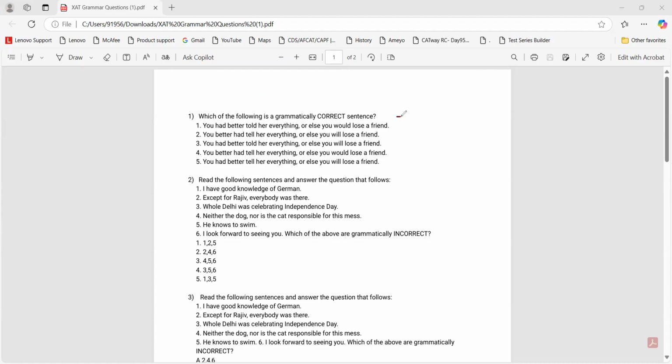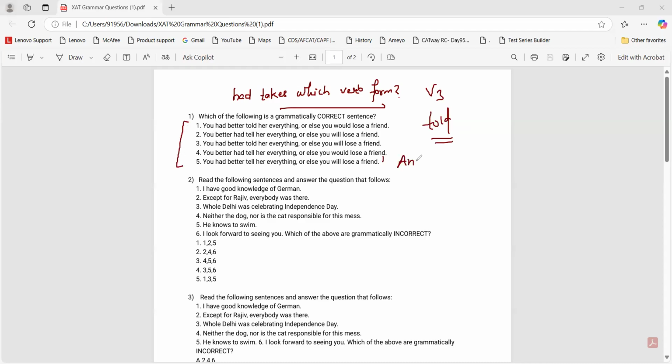Now, this seemed to be a bit difficult, right? Because in general terms, had takes which tense, which verb form? Which verb form does had take? Third form of verb. Okay, it would be told. But can we say that it will be told here? Okay, this is an anomalous.